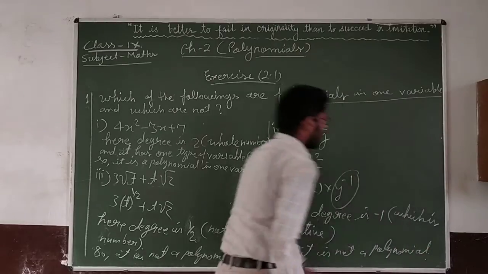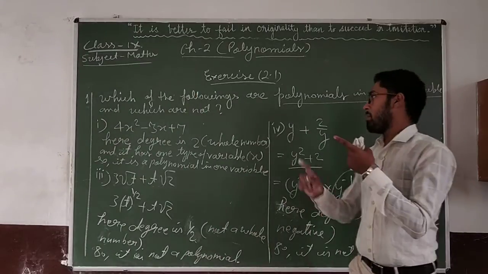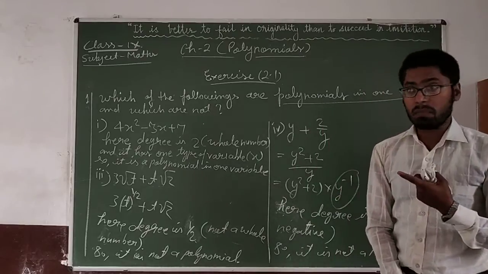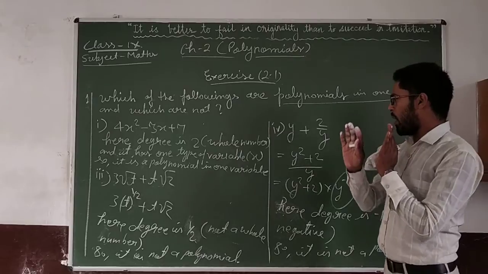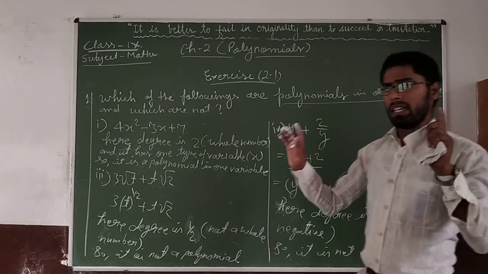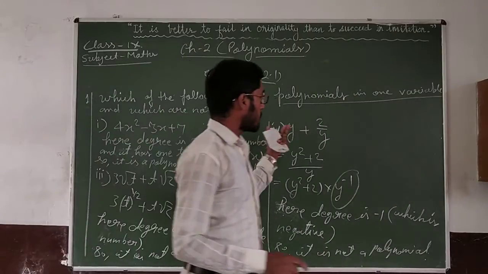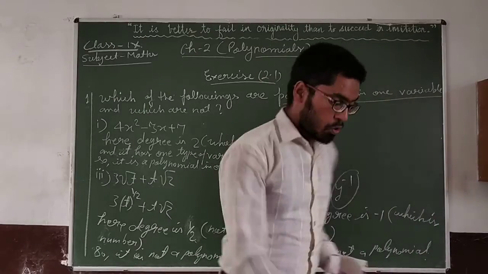Okay, clear? So the points are clear. Your degree should not be negative, should not be fractional, should not be a decimal value. If the degree of the polynomial is a whole number, then you can say the expression is a polynomial. Okay. Let us solve the next questions.